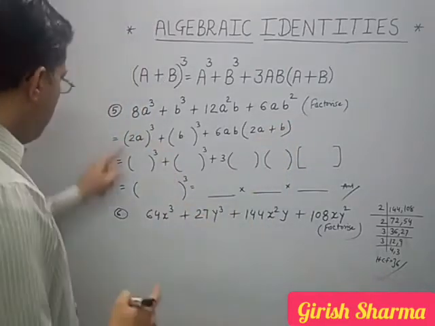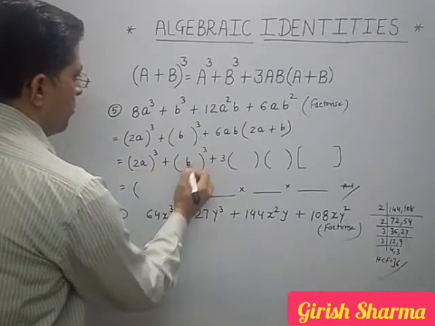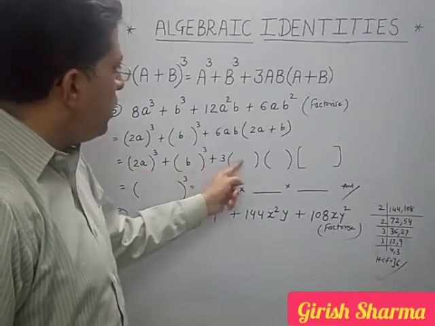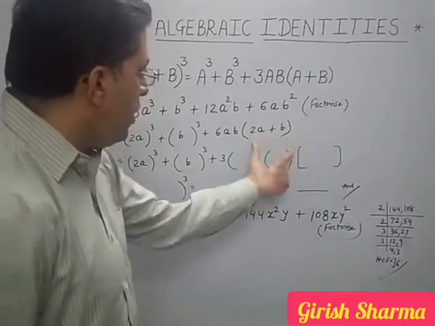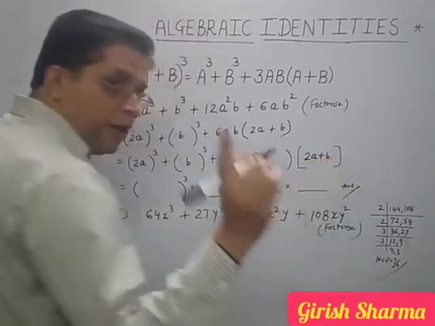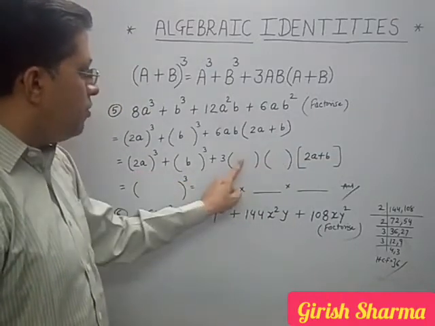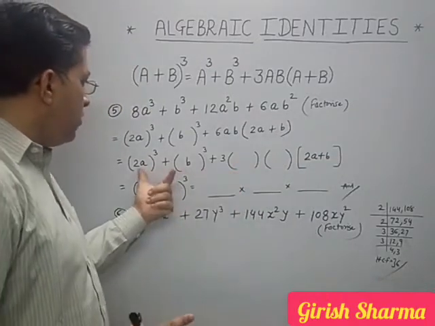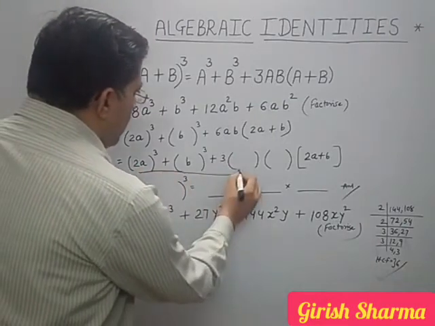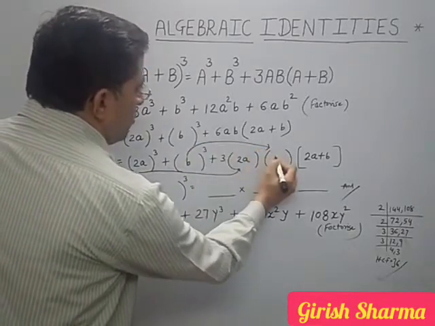Getting? Now this as it is, this as it is. This is our formula actually: a³ + b³ + 3ab(a + b). (a + b) also here as it is. Okay, now again think. a³ + b³ + 3ab. It means a should be here, whatever is a is here, 2a. You have to place this a here, 2a, and b you have to place here.